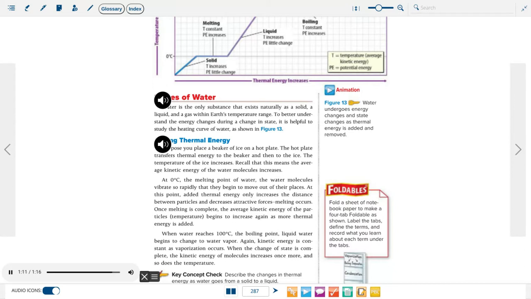Key concept check. Describe the changes in thermal energy as water goes from a solid to a liquid.